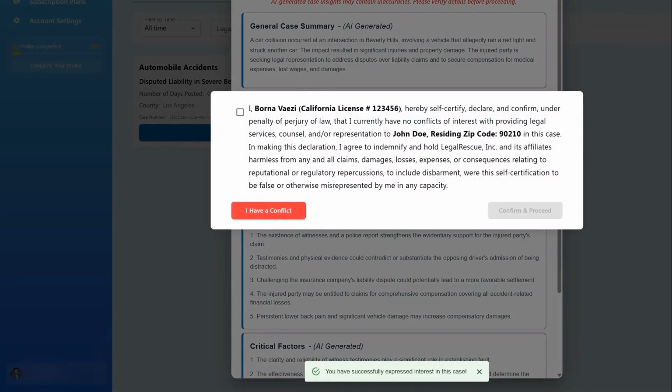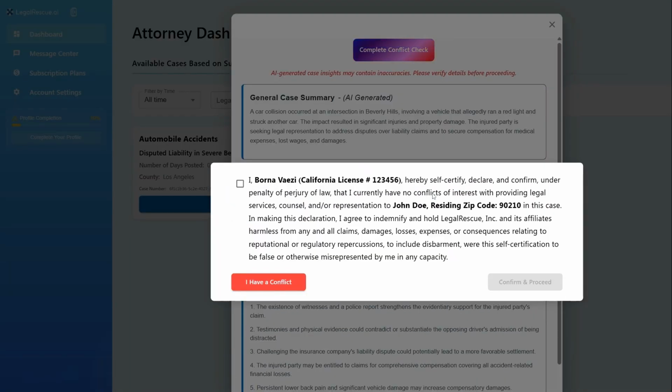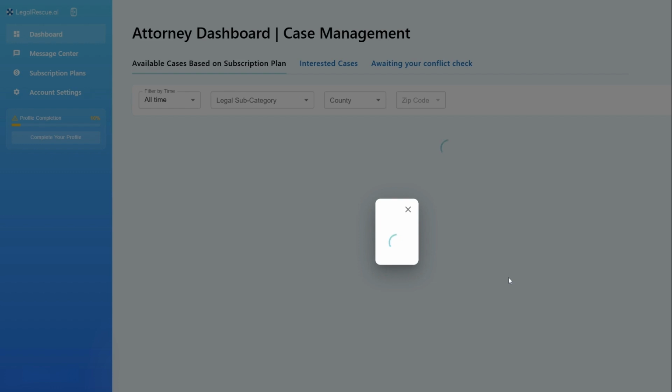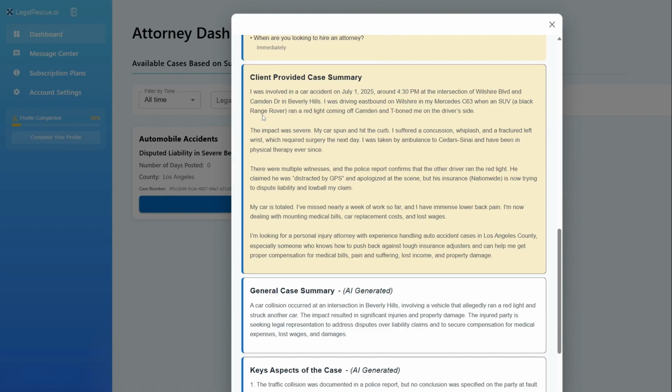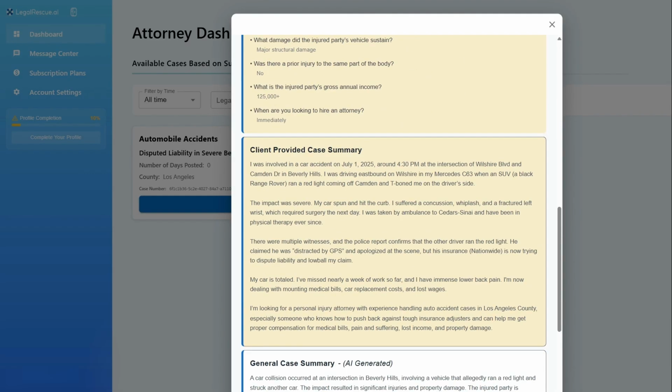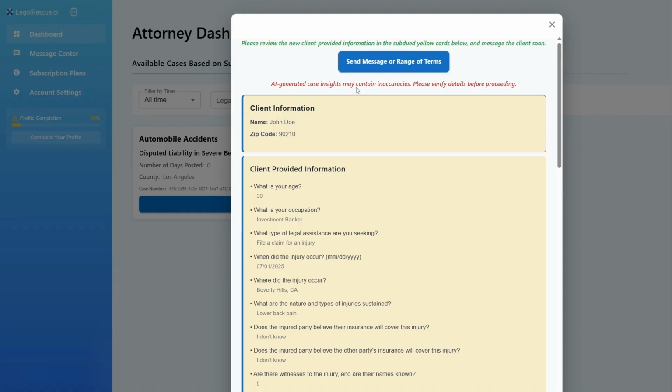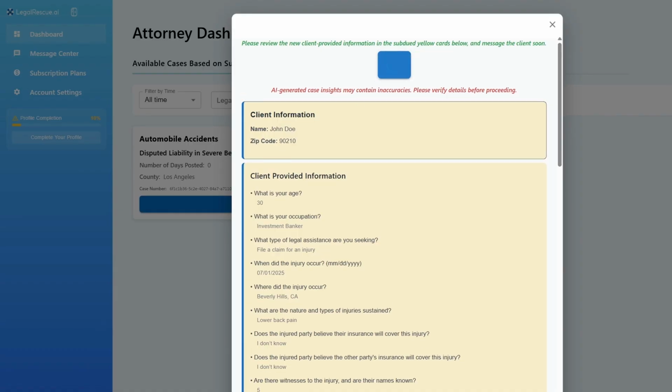And what that will lead us to is our conflict check certification. This is where the attorney certifies that they have no conflict of interest in taking on this client. And upon doing so, the unveiling of the client's full case details will be done. So let's do that. Let's confirm and proceed. And there we go. Here are all the provided answers to the questionnaire along with the client's case summary in their own words. Now, from there on, we can send a message directly to the client.